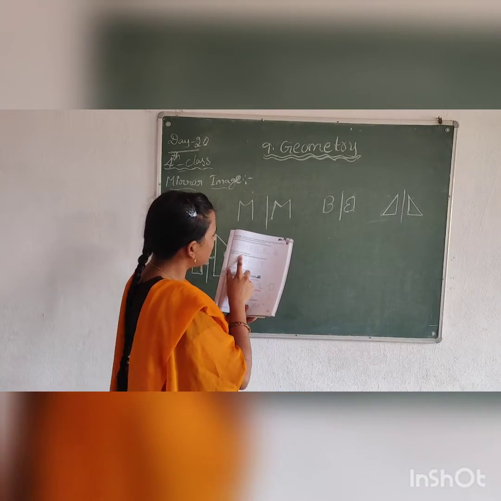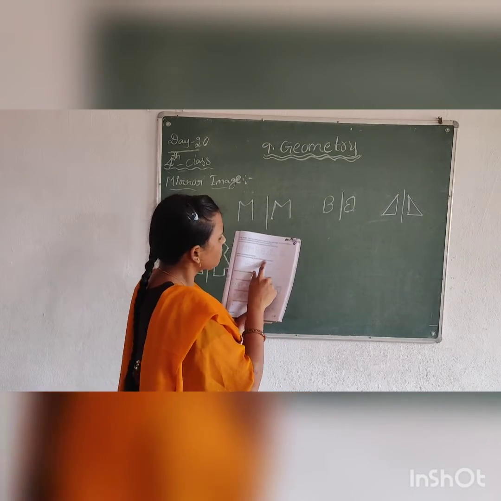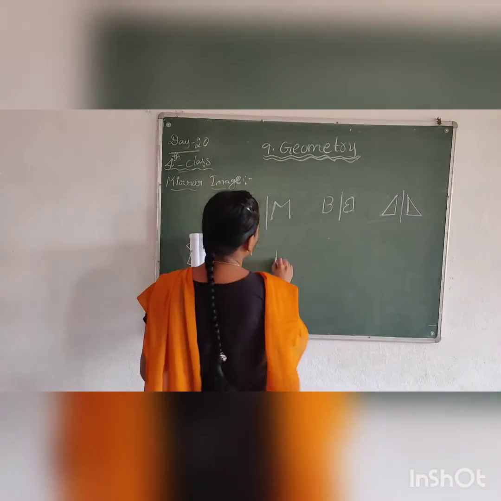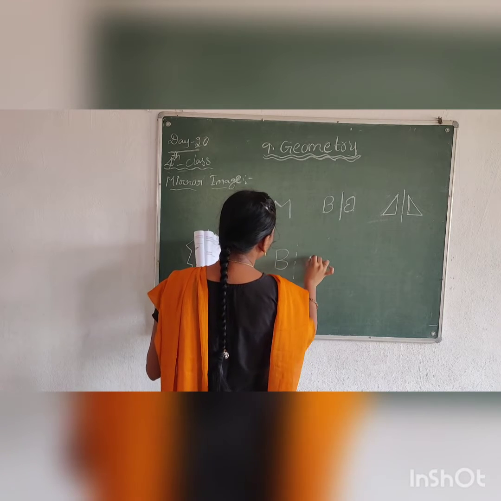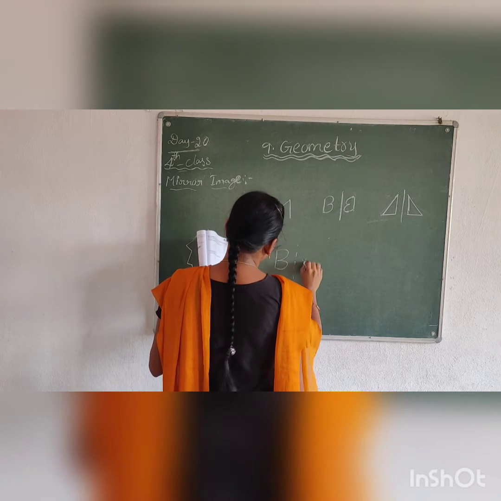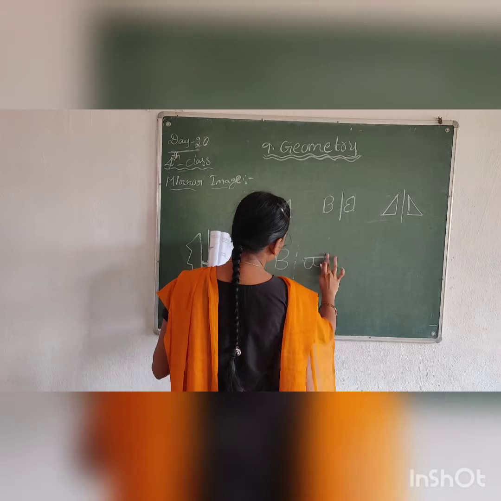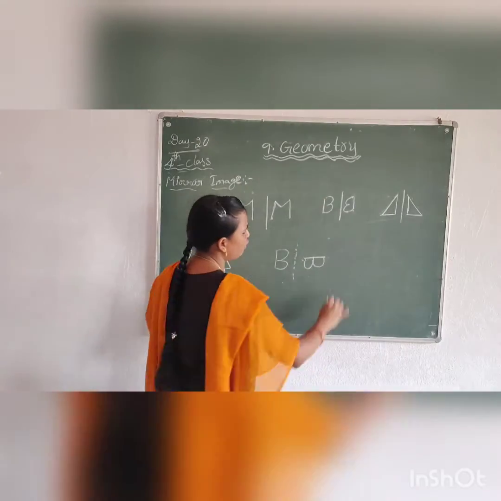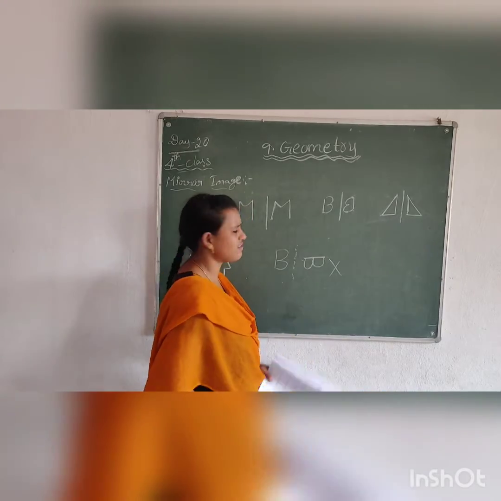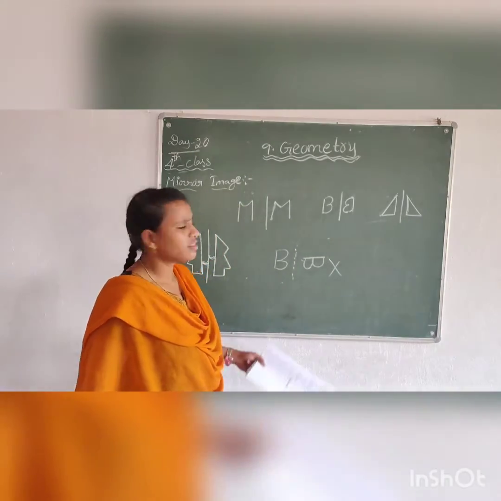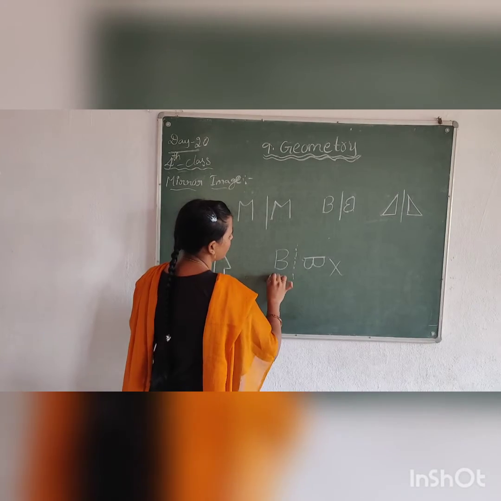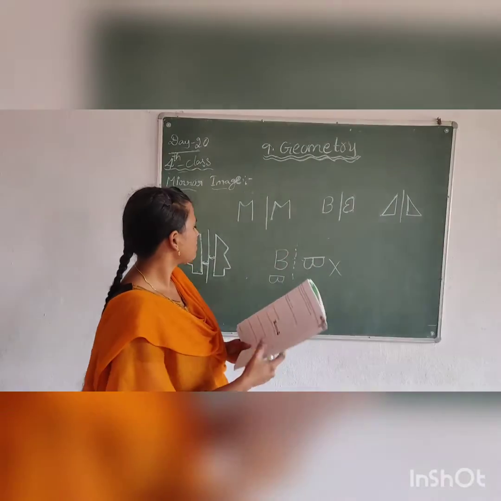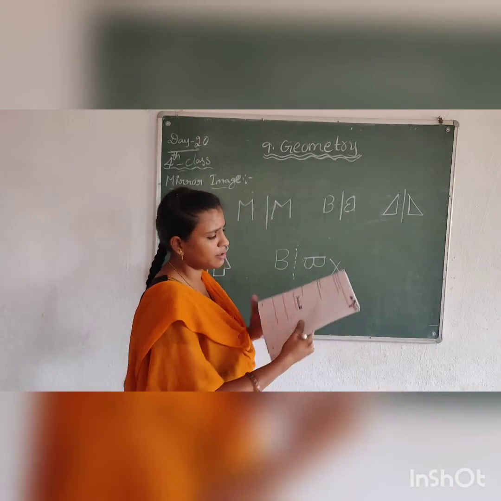Look at the figure given below. Are they reflections of each other? See the first picture, B. Does it look like this in the mirror? No, it does not look like this. This is not a reflection of B. That is a reflection of this. So this is not a reflection.